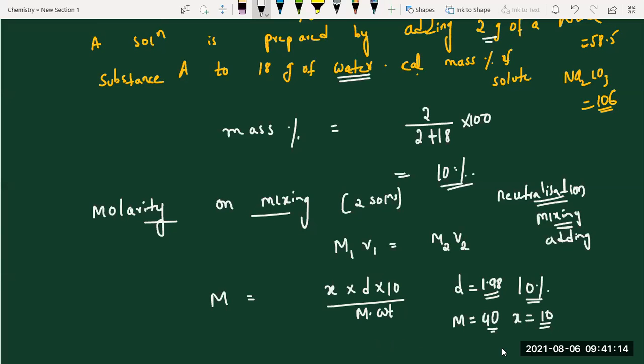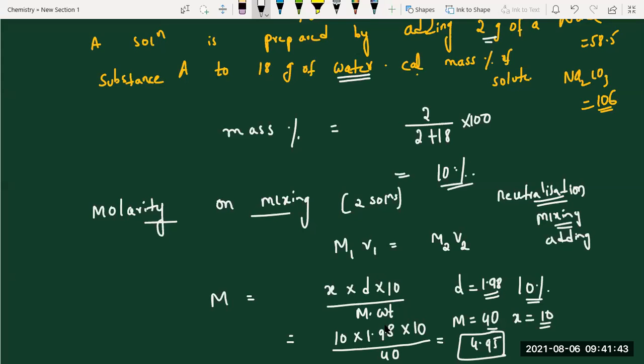Do this question, direct information is given. Can you substitute this? X, how much? Percentage is 10, into density, how much? 1.98, into 10 by molecular weight, how much? 40. That's all. We have different methods, students, but this is one of the simple shortcuts. So the percentages are given. 4.95, ma'am. That's all. 4.9. This is also asked many times.